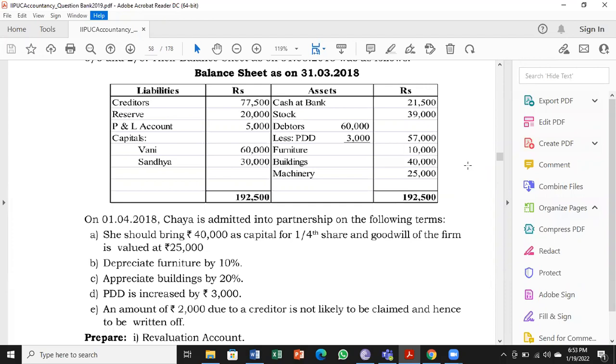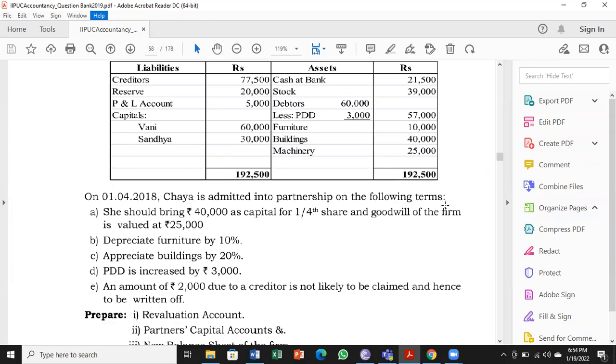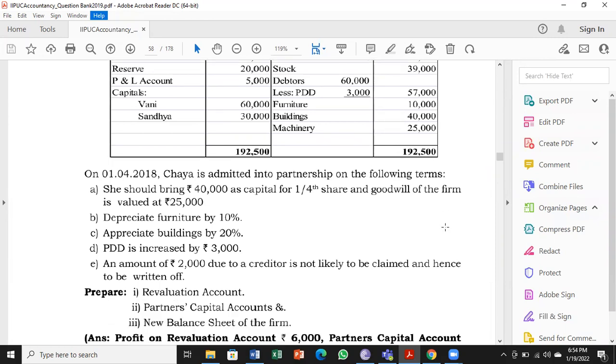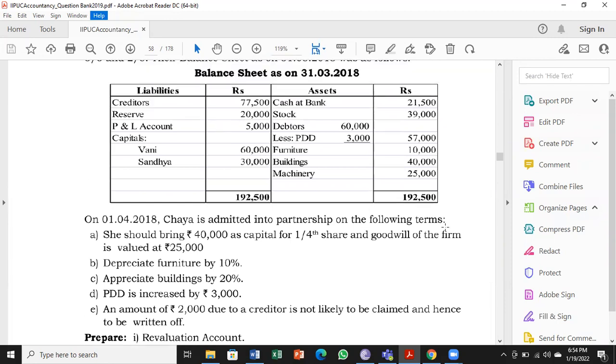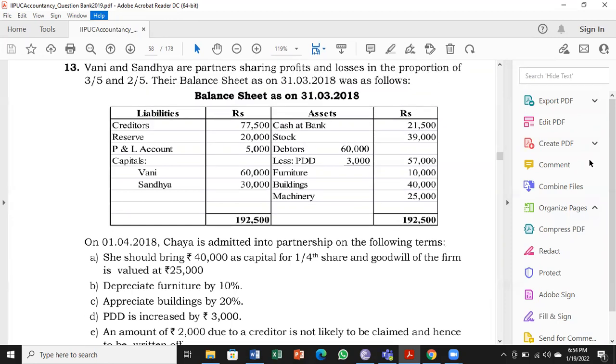25,000. Next, depreciate furniture by 10%, appreciate buildings by 20%. Next one, PDD is increased by, underline the word by, 3,000. Last one, an amount of rupees 2,000 due to a creditor is not likely to be claimed and hence to be written off. Prepare revaluation account, partners capital accounts, and new balance sheet of the firm. This is the problem given.